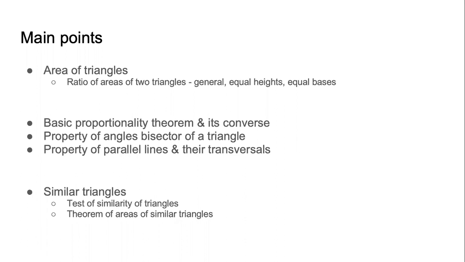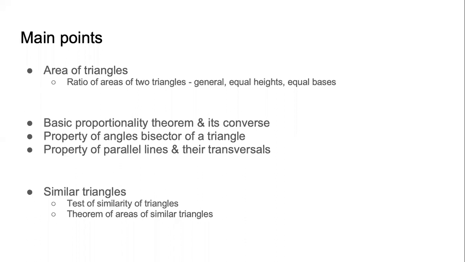And not just the ratio of areas of 2 triangles, but we study it in detail: a general case, a case where the heights of the triangles are equal, and a third case where the bases of the 2 triangles are equal. We also studied the basic proportionality theorem and its converse. We studied the property of angle bisector of a triangle. We studied the property of parallel lines and their transversals. After studying all this, towards the end of the chapter, we started restudying similar triangles, because we started studying about similar triangles last year itself.